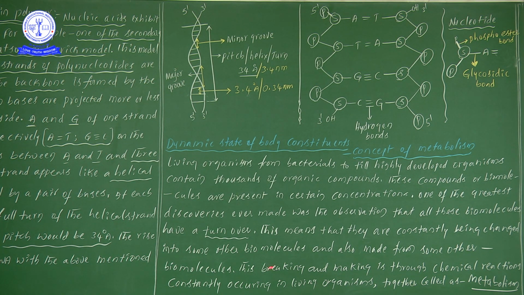Breaking is catabolism and making is anabolism. These chemical reactions constantly occurring in a living organism, altogether, we consider as metabolism. So metabolism is nothing but the combination of breaking and making: breaking is catabolism and making is anabolism. Anabolism and catabolism together we consider as metabolism.